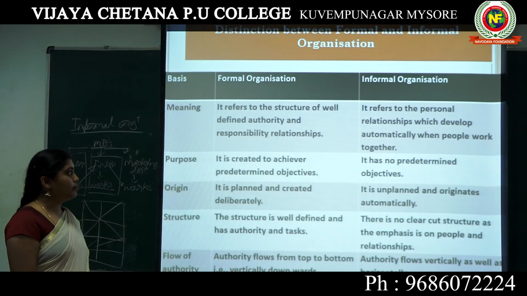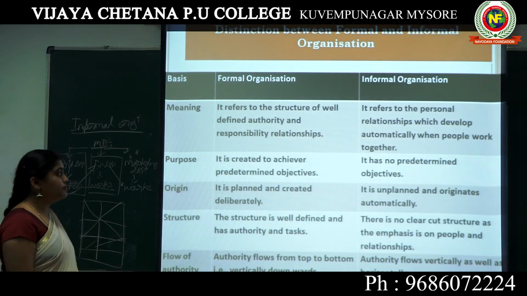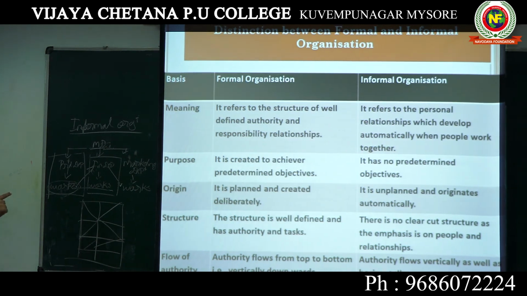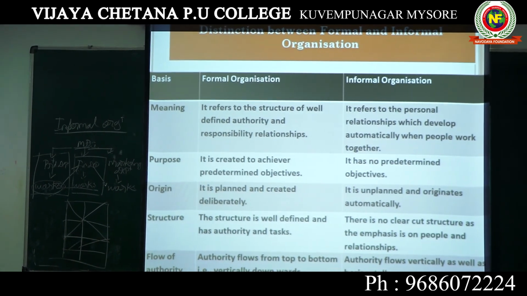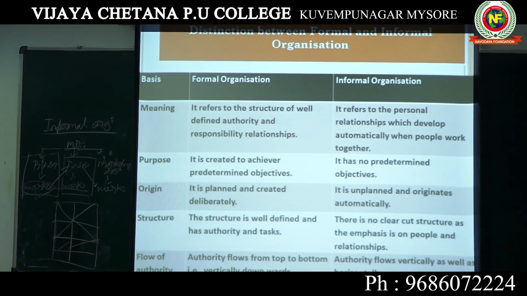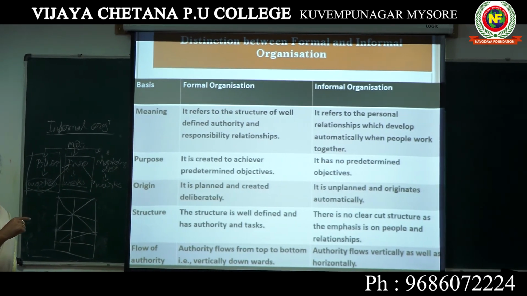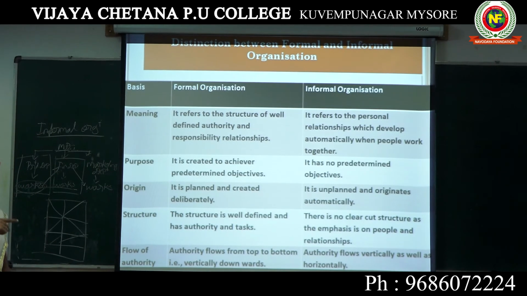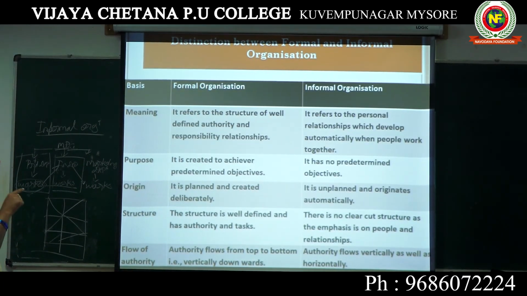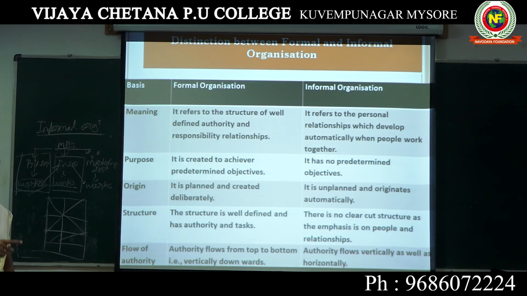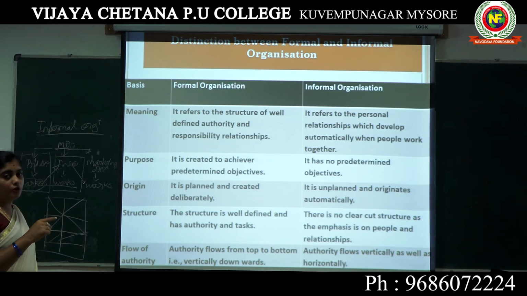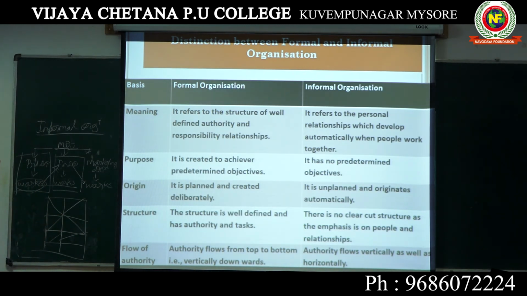So again, I am explaining the differences between these two. On the basis of meaning, a formal organization is a well-defined structure, in which authority, responsibility and relationships are defined. In the informal organization, we cannot identify defined authority and responsibility, because the relationships are built automatically while working together. What builds automatically while working is our relationship. So that is according to meaning.